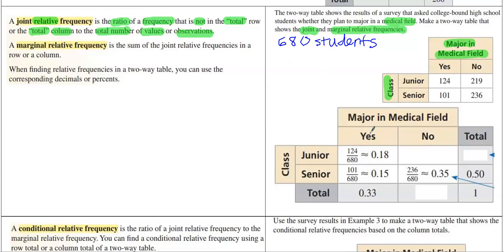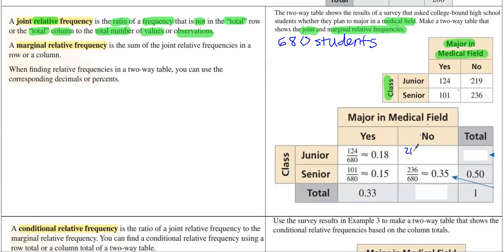Okay? So now if you have 101 seniors who said yes, you write that as a joint relative frequency. So it's not just the joint frequency, which is 101. It's the joint frequency relative to everybody. 101 divided by 680 is 0.15 or 15%. Same thing goes with the 236 divided by 680 and you get 0.35. So that's 35%.